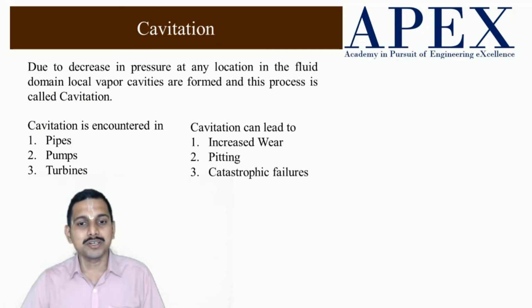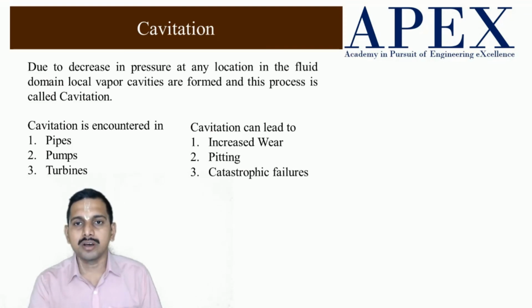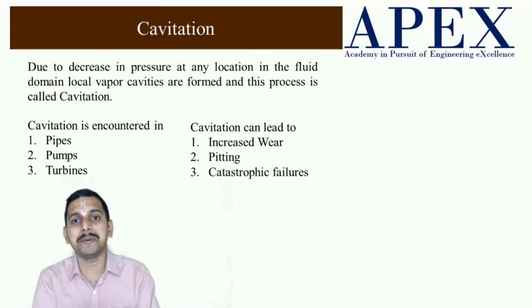Now, cavitation leads to increased wear and pitting. What is pitting? Because of these vapor bubbles collapsing, local pits are formed on the surface of, say, pipes, pump vanes or turbine blades. That is called pitting. You can see the pits formed visually.